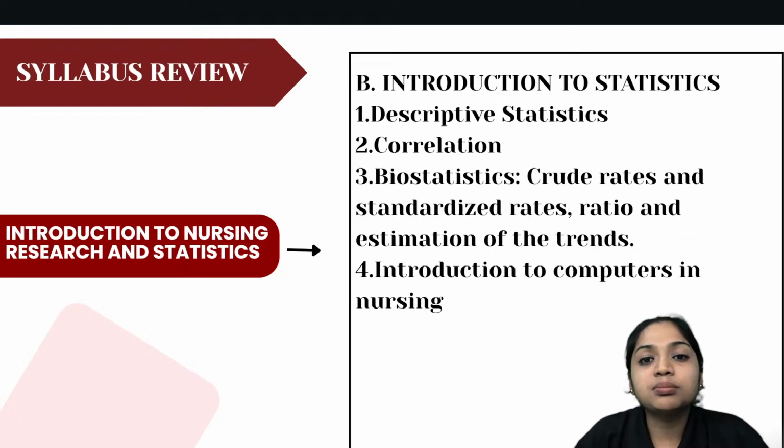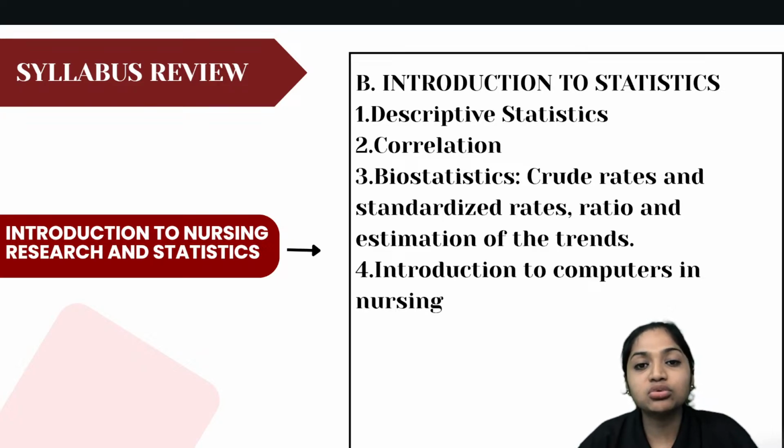Then section B is introduction to statistics. The first unit is descriptive statistics. What is descriptive statistics, what is statistics, that you are going to see in unit 1. Unit 2 is correlation. How do we do correlation? We do correlation between one problem, one statement or one sum, and another statement or another sum. That we are going to see.